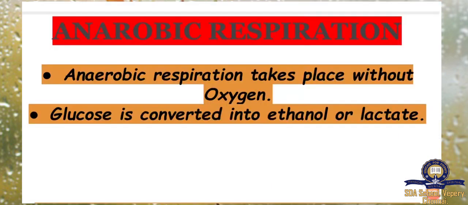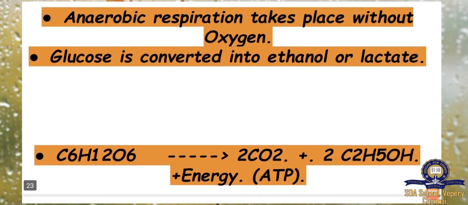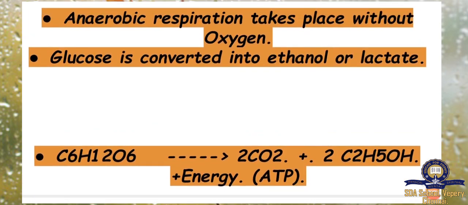Anaerobic respiration. In this, respiration takes place without oxygen. We already know that for respiration oxygen is important, but here respiration takes place without oxygen. Here, glucose is converted into ethanol or lactate. In this, carbon dioxide comes out as a product.